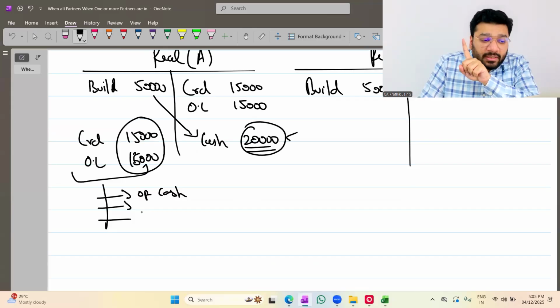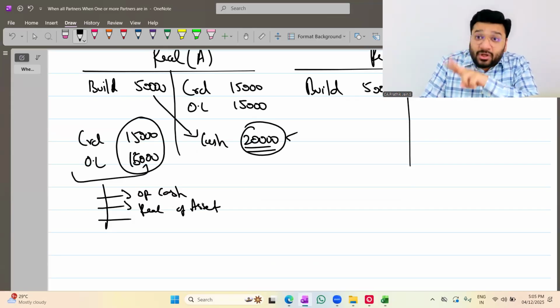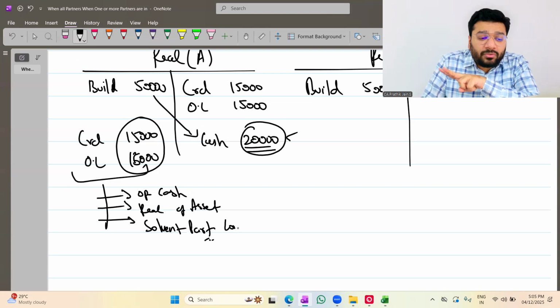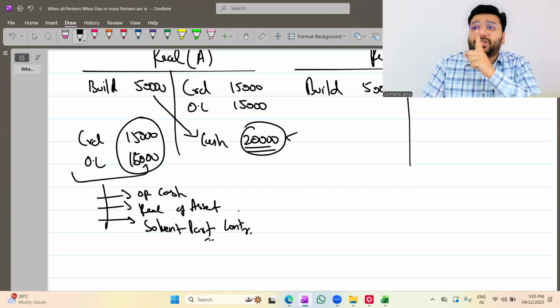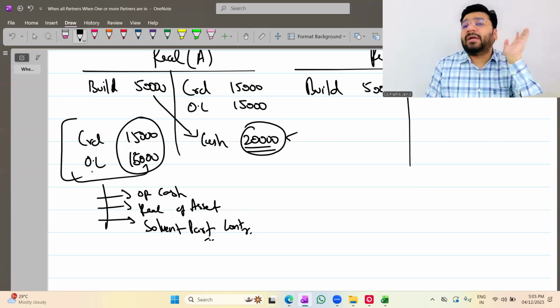So realization of assets is my second source of cash. If this also was not sufficient, I asked the solvent partners to contribute, and they contributed. Any problem? In any case, wherever there was a shortfall, somehow I arranged the money and made the payment to all the liability holders.